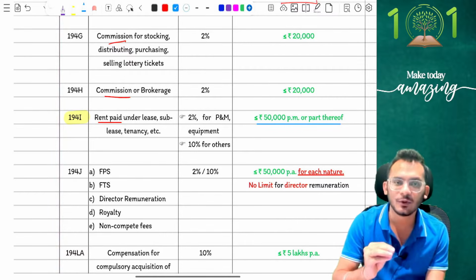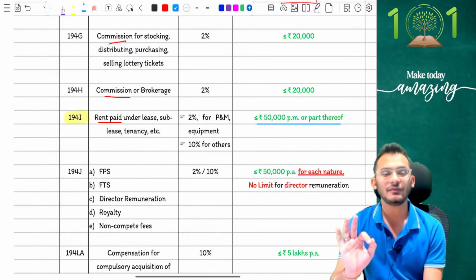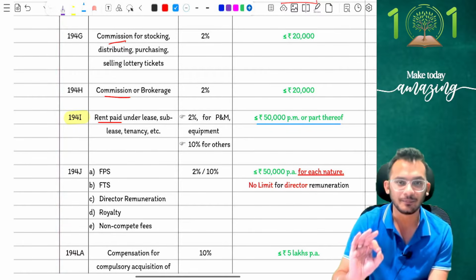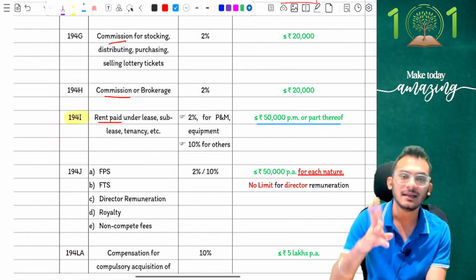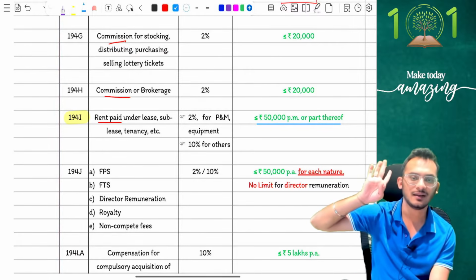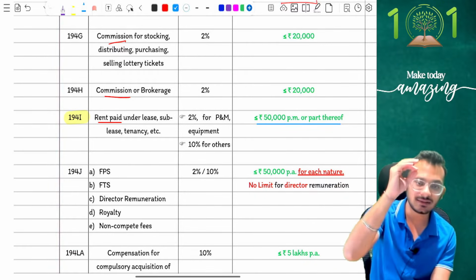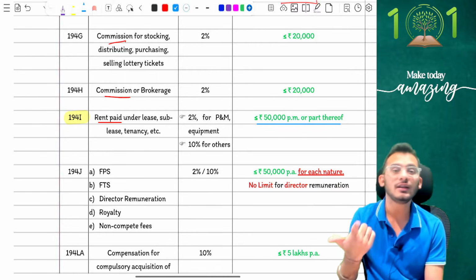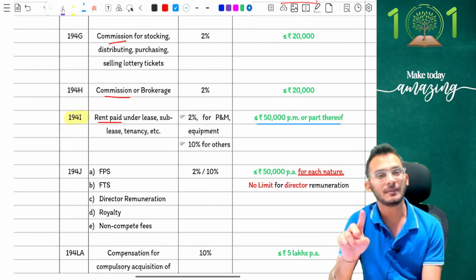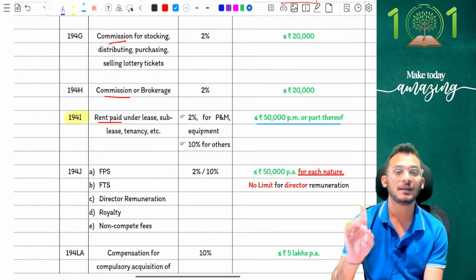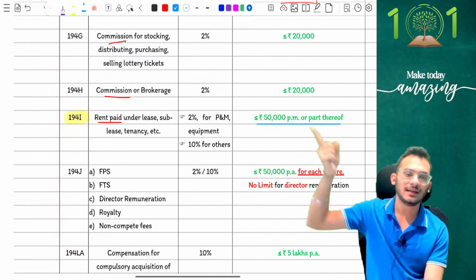Now you can get some very beautiful questions in examination. Imagine if I give you a question in examination, the question comes and says, I have taken a property on rent in the month of February. In the month of February, I took a rental property where the rent amount is 60,000. Yes, which means for 2 months, I would have only paid 1,20,000 rupees. Now, for that 1,20,000 rupees, should I deduct TDS? Answer is yes. Now, I don't care what happens on a per annum basis. I only am bothered on what happens on a per month basis, which means for the month of Feb, it was 60,000 rupees. TDS is applicable. For the month of March, also it was 60,000 rupees. TDS is applicable. Yes, that's the amendment which has come in, people.